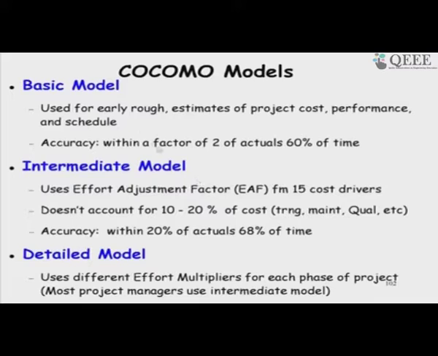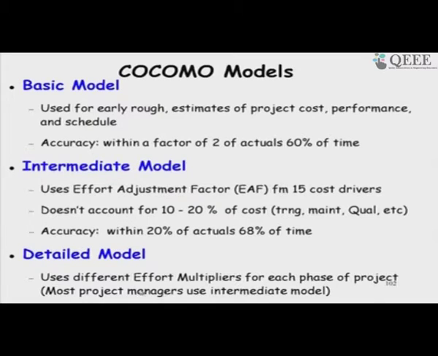So, it is a vast improvement over the basic model and therefore, most project managers use the intermediate model. Basic model is a very raw estimate, whereas here it is within 20% of the actual 68% of the time, and the other 32% of the time we might be off by larger